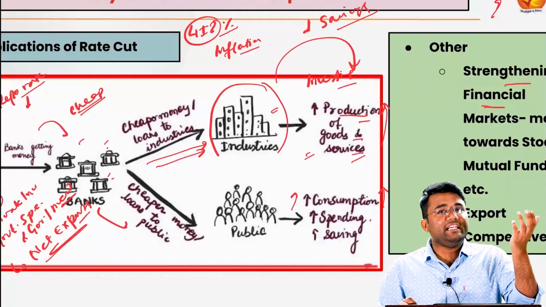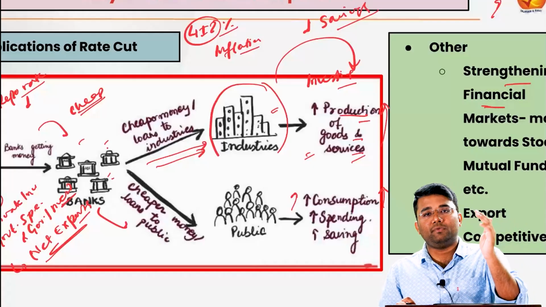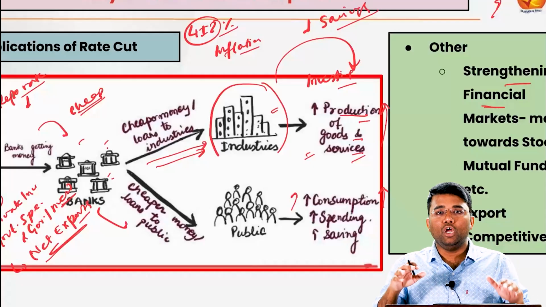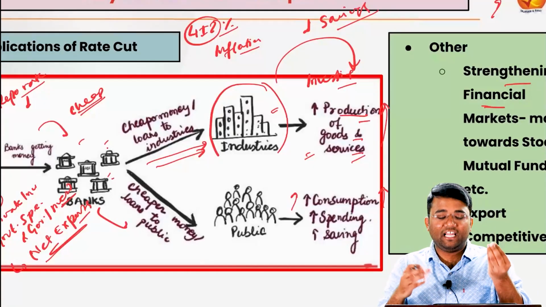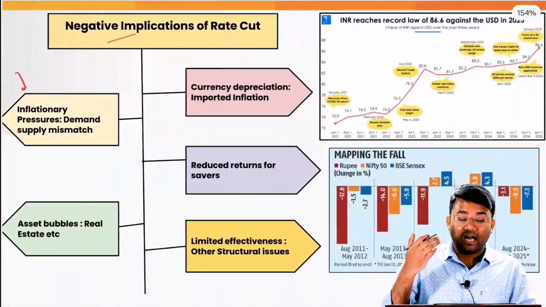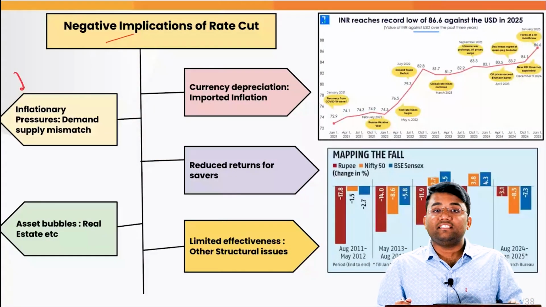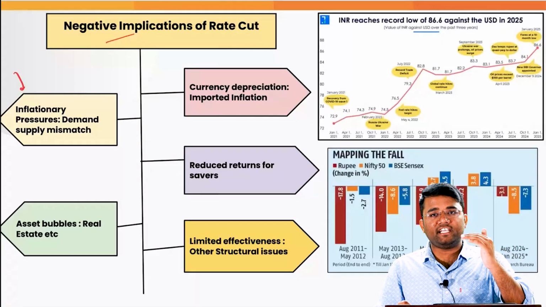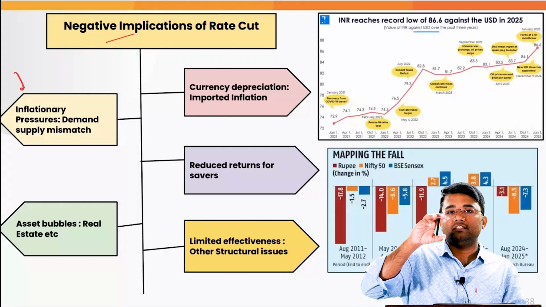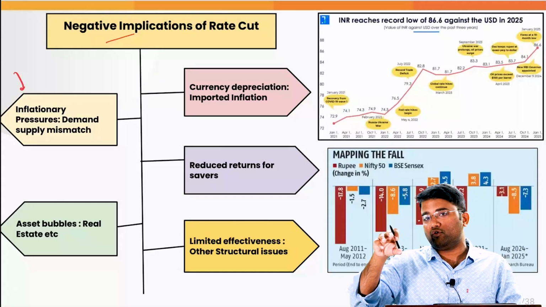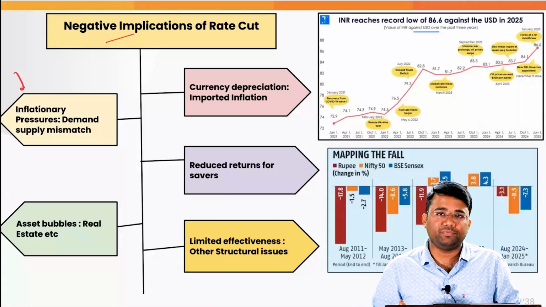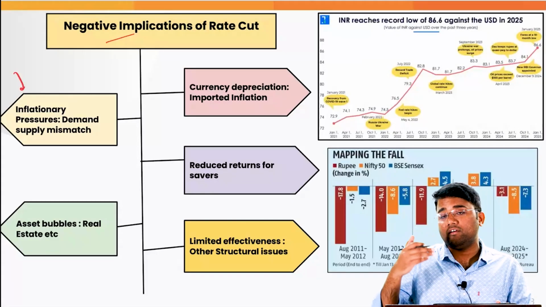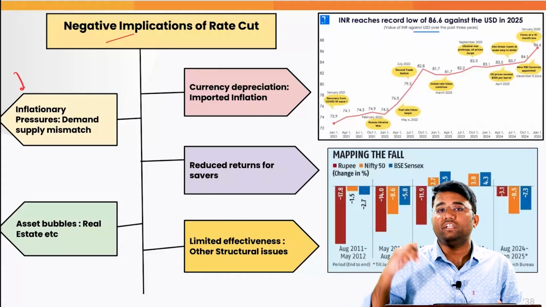And let's suppose the industries were not able to produce that much goods and services which are being demanded by the people. So obviously there will be a demand-supply mismatch. Too much money will be chasing too few goods, and that may lead to a case of high inflation in the economy. And that is the reason that RBI is hopeful that this rate cut will be very good, because in this quarter the inflation will be 4.4%, and for the whole year it will be around 4.2%. That is the reason that this inflationary pressure has eased, and with the help of that, RBI was able to take this decision of a rate cut.